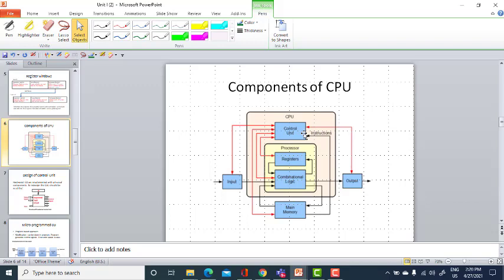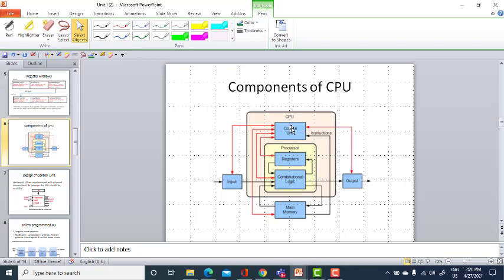Generally, the central processing unit will fetch the instructions from the memory, decode them, execute them, and store the results in the memory. This is what your central processing unit will be doing. So here I said you have a control unit in the central processing unit.